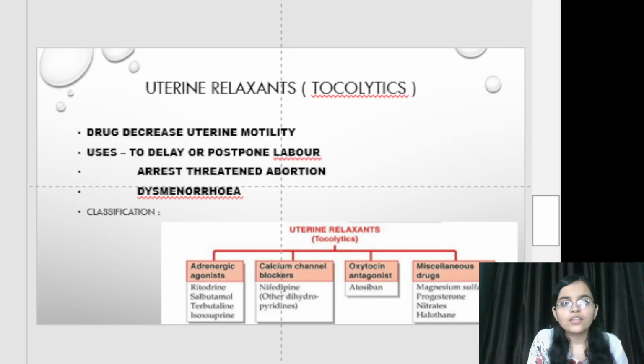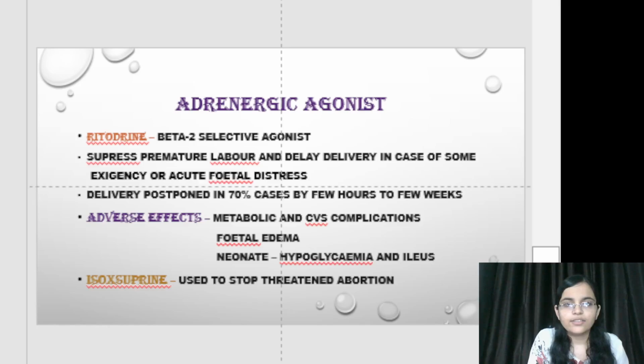Adrenergic agonists include ritodrine, salbutamol. Calcium channel blockers include nifedipine. Oxytocin antagonist includes atosiban. And miscellaneous includes magnesium sulfate, progesterone, nitrates. Adrenergic agonist, ritodrine. It is a beta-2 selective agonist. It suppresses premature labor and delays delivery in cases of some exigency or acute fetal distress. Delivery is postponed in 70% of cases by a few hours to a few weeks.